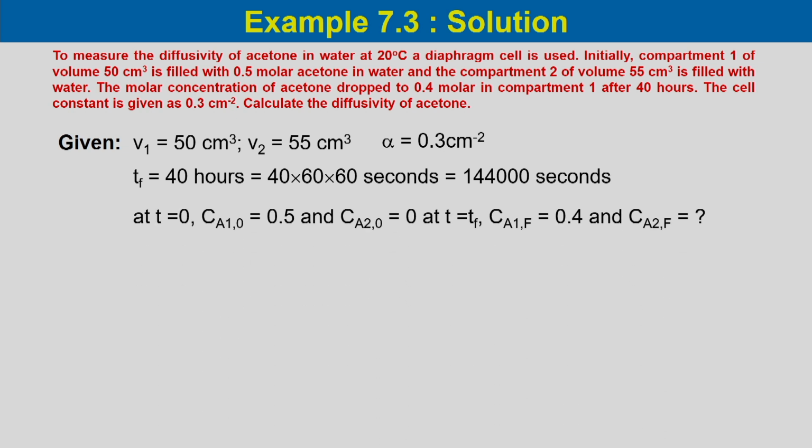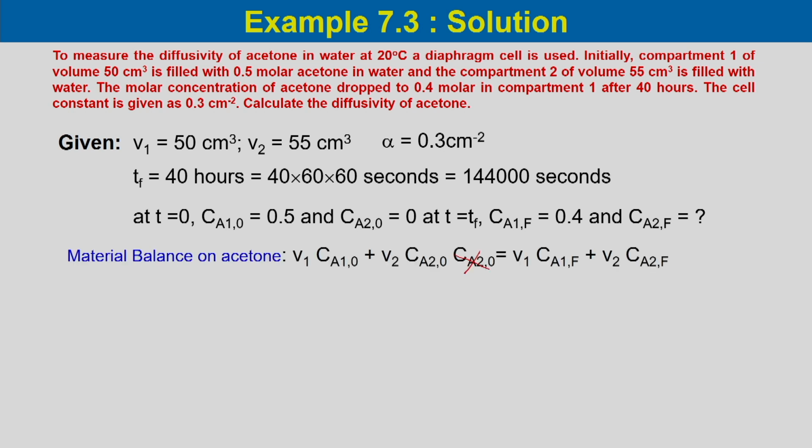At t equal to 0, Ca1 naught is given as 0.5 and Ca2 naught is equal to 0. At t equal to Tf, Ca1f is equal to 0.4 and Ca2f we need to find out. Ca2 naught is equal to 0 at t equal to 0 because the water on one side is pure water and does not contain any acetone.